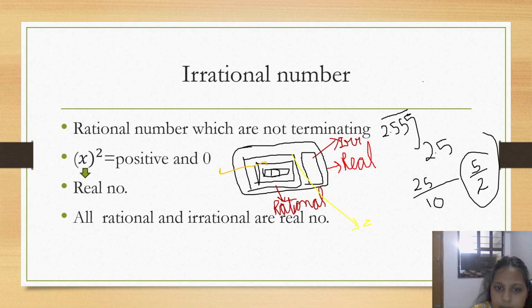Inside integers there are whole numbers, right? Inside whole numbers there are natural numbers. I hope this much is clear to you.